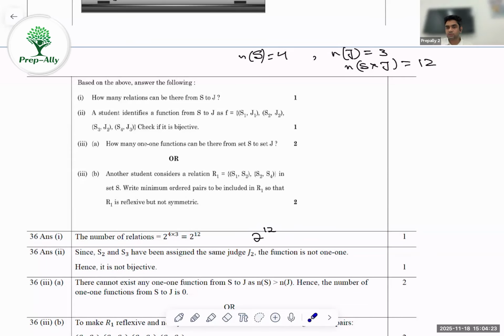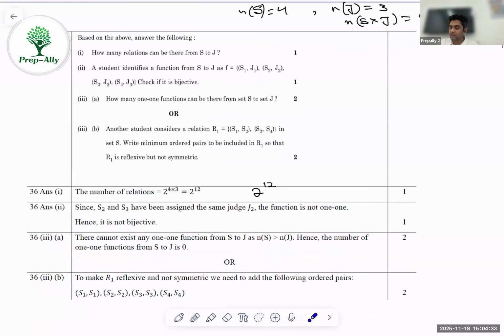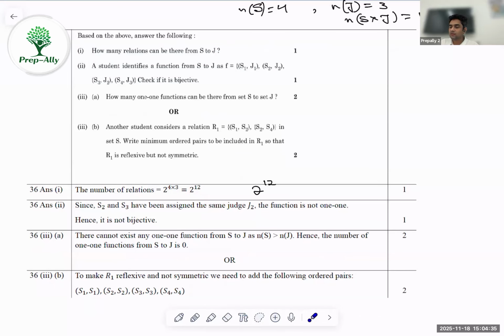Similarly, the next part of the question is: a student identifies a function from S to J. Now we know a function is basically a special type of relation, nothing else. So the student has identified a function S to J in which we have got S1 J1, S2 J2, S3 J2, and S4 J3. Now we have to check whether it's bijective or not.